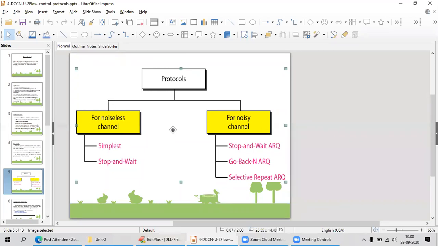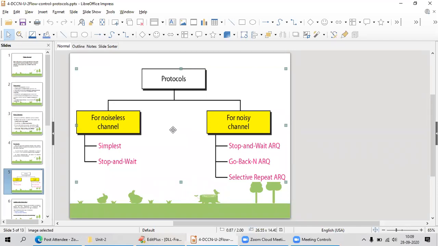If I am sending even one frame, there is no chance of any single bit being modified, or burst bits or error kind of things happening in a noiseless channel.